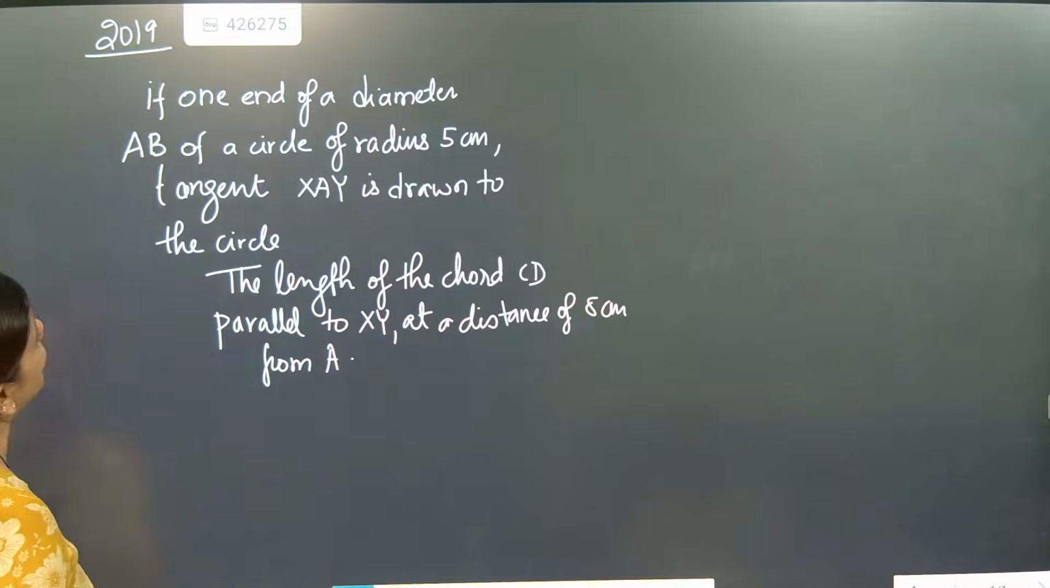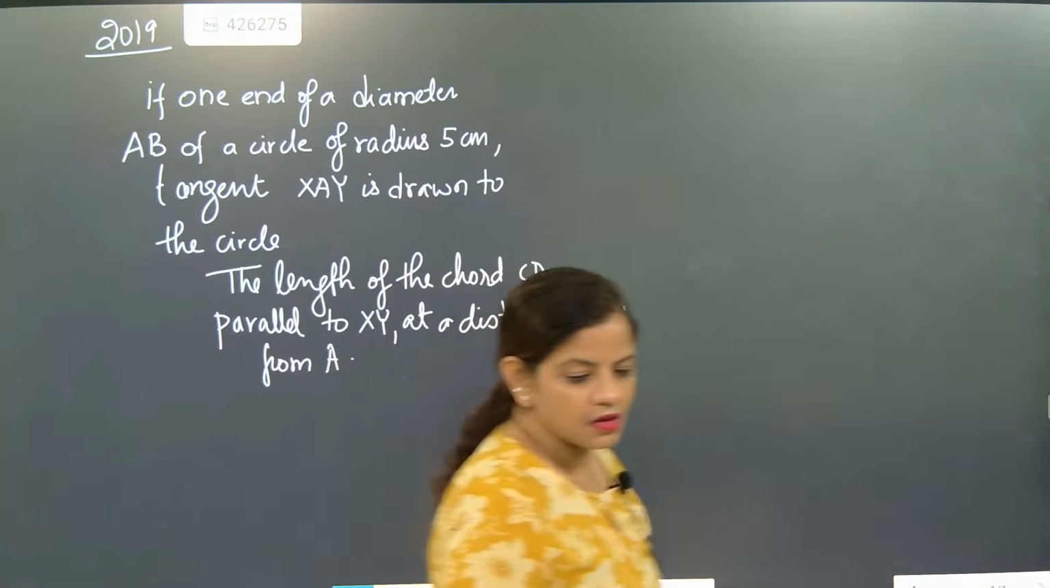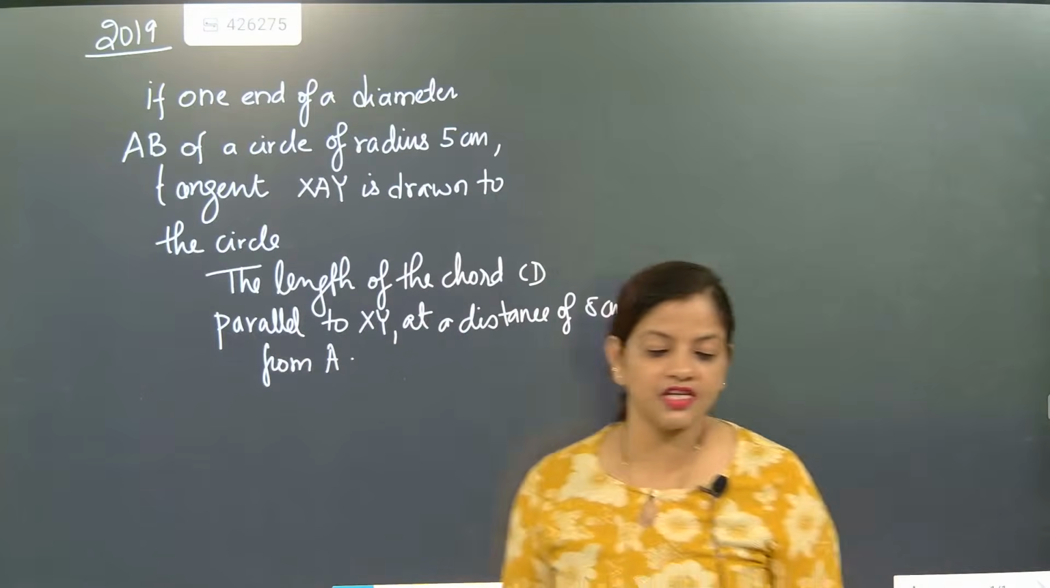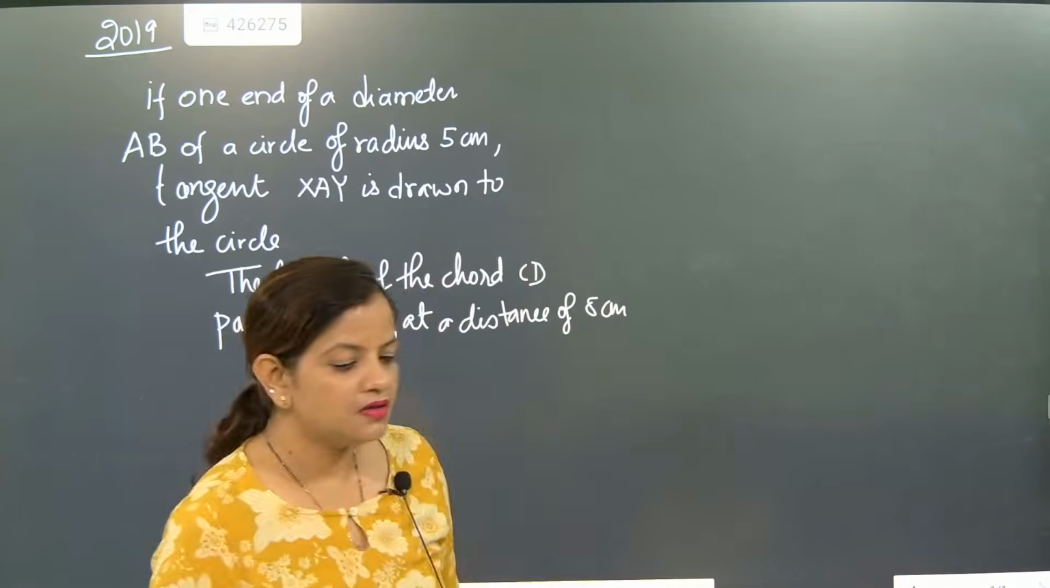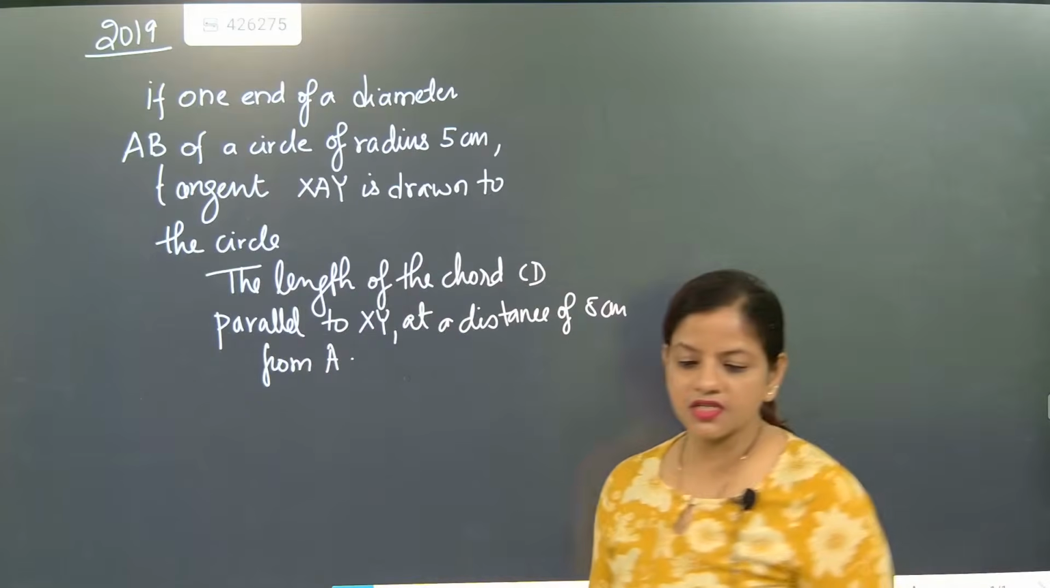See, one end of the diameter AB of a circle. What have they told? The length of the chord CD. You need to find the length of the chord CD.